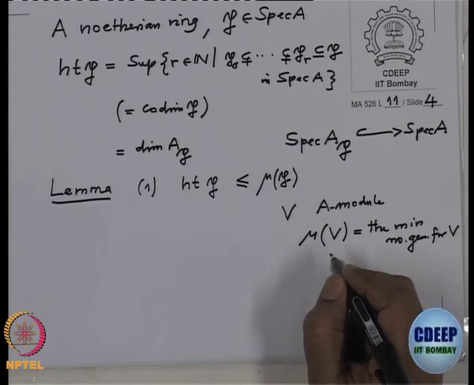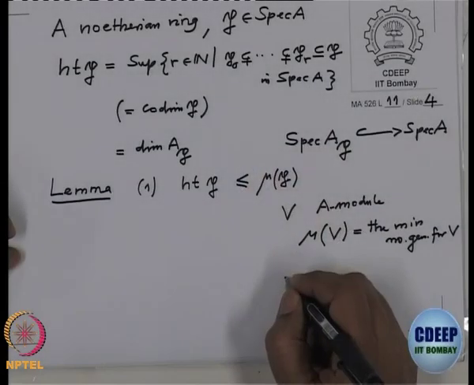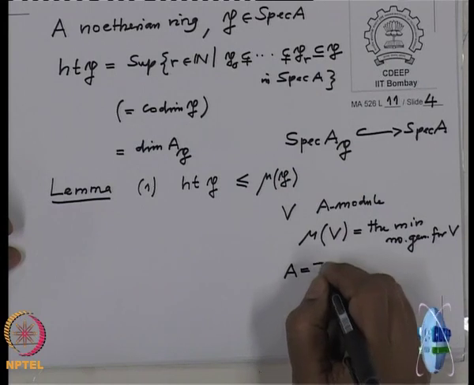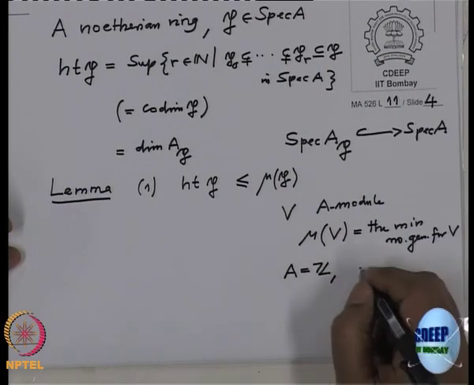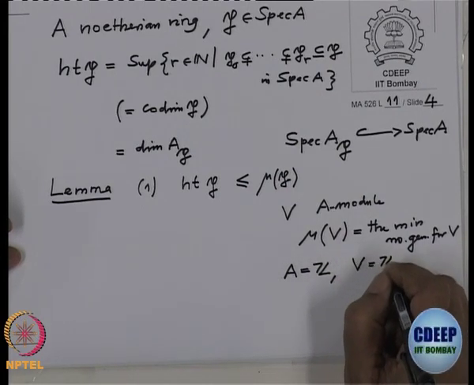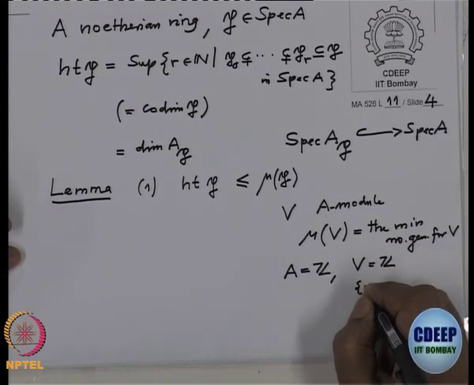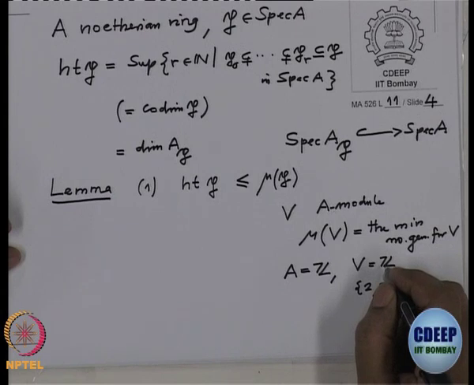A minimal generating set by definition means a generating set from which you cannot remove any element. Such a set is called a minimal generating set. For example, if I take A equal to the ring of integers and V is also the integers, then {2, 3} is a generating set for V, and it is minimal also, because you cannot drop 2, you cannot drop 3.